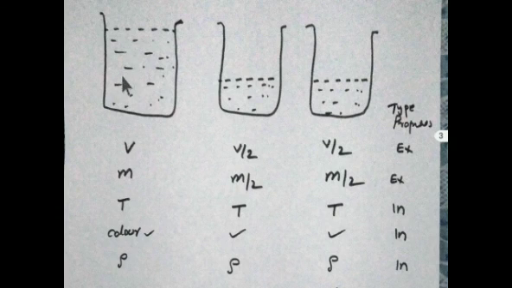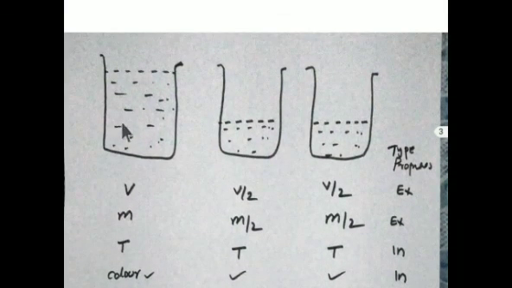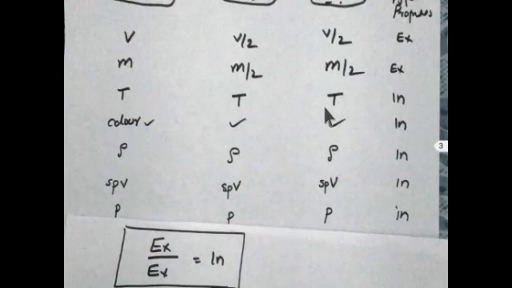The boiling point of water is 100 degrees Celsius. Here the boiling point is 100 degrees Celsius, and here also 100 degrees Celsius. So the quantity is divided but there is no change in temperature. Temperature is independent of the quantity of matter, so it is an intensive property. What about the color of water? Water is colorless, here also colorless. So color is also independent of the quantity of matter, so color is also an intensive property.